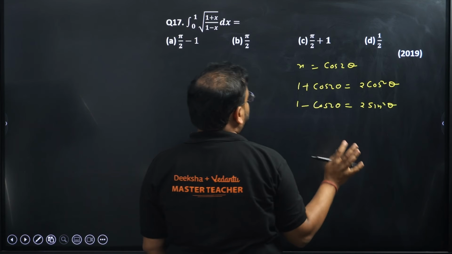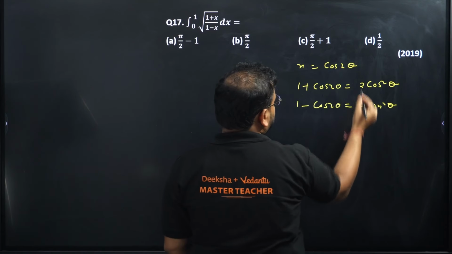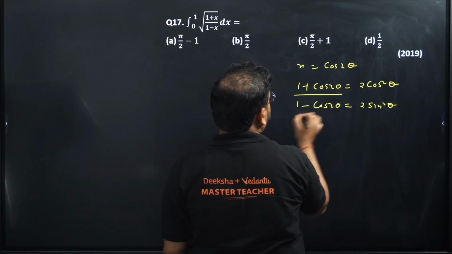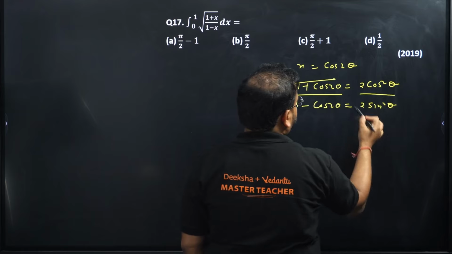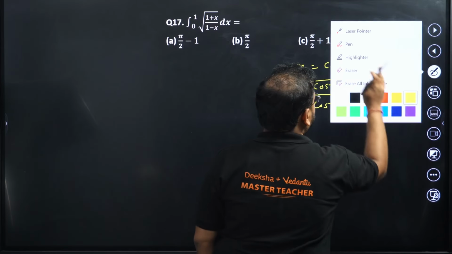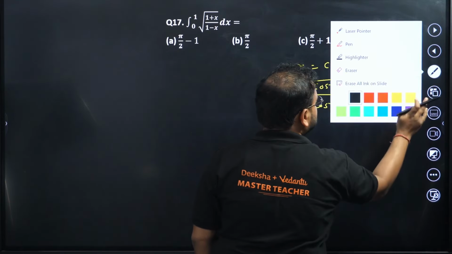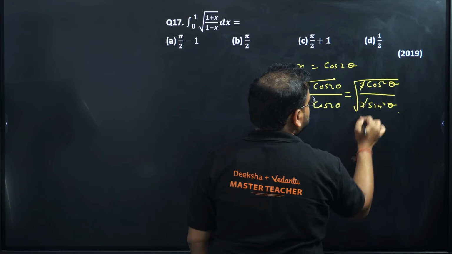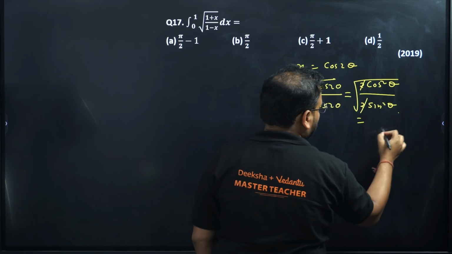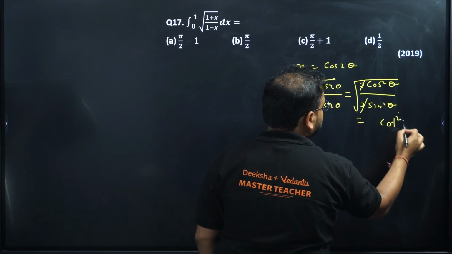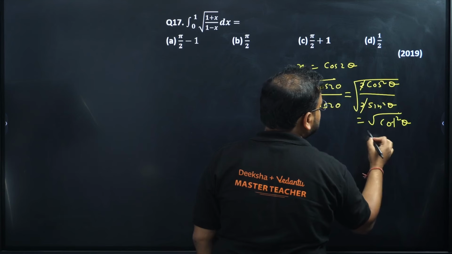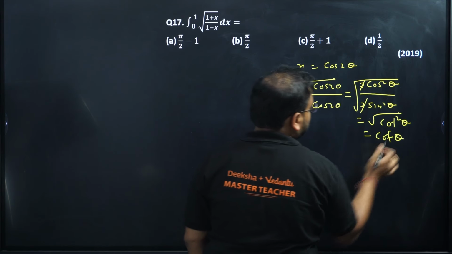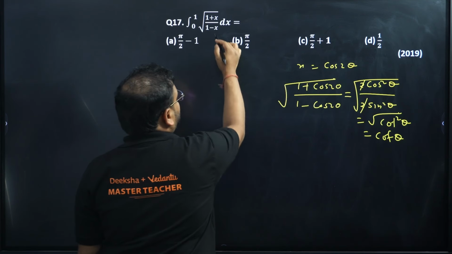We know this very well. If you take the ratio of these two, then 2 is cancelled. I get cos by sin as cot square theta. Root is there, means it will be simply cot theta. So I've simplified this form right now.